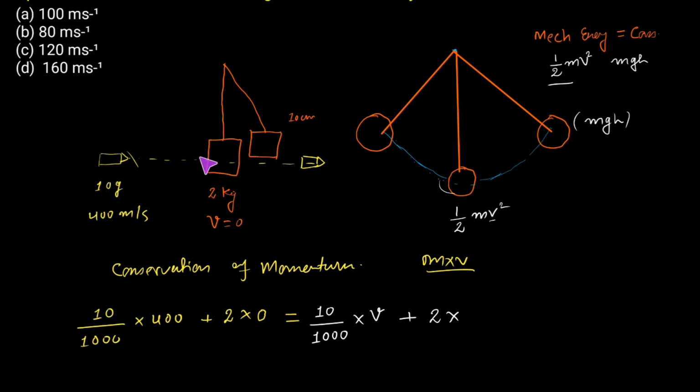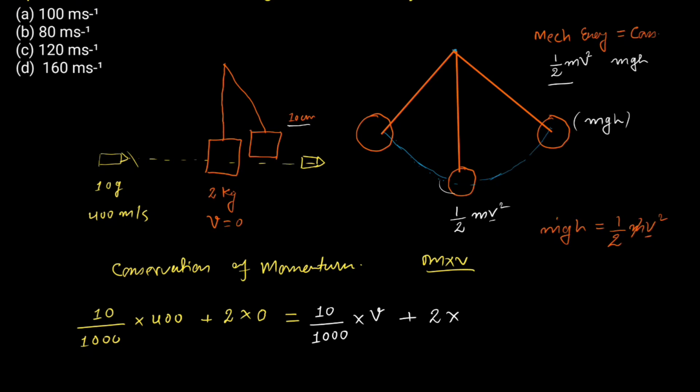So due to this striking of the bullet, the height has increased to 10 centimeter, due to which the change in potential energy, or the potential energy stored in this wooden block, would be given by m into g into h. This will be equal to the kinetic energy of this bob when it is passing from the center point, or from this central axis. If this is its central axis, we will equate this equal to half mv square. This velocity is the velocity of this wooden block when it is at its center position.